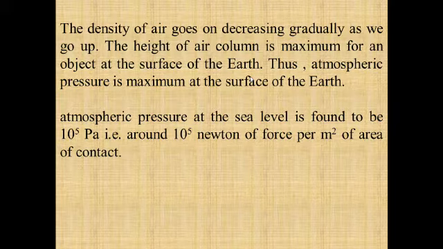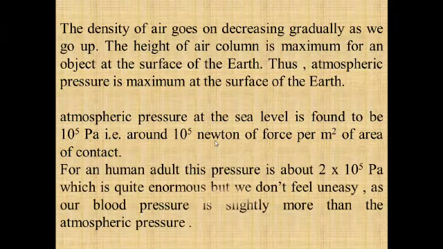It is found that atmospheric pressure at sea level is around 10 to the power 5 Pascal. That means around 10 to the power 5 Newton of force per meter square of the area of contact. Or in very simple words, a force of approximately 10,000 kg per meter square of the area of contact is always acting on the earth's surface.